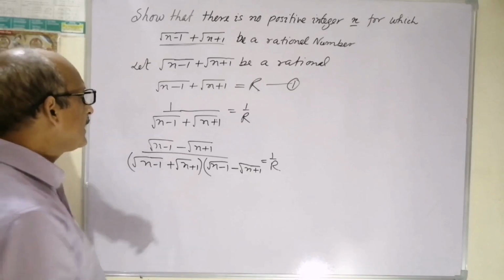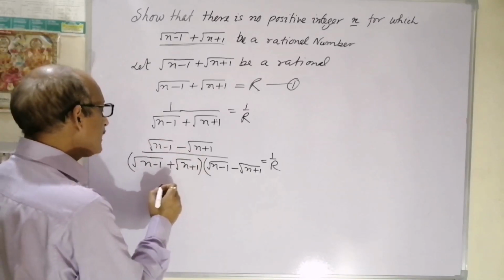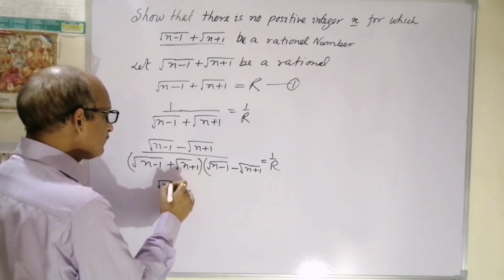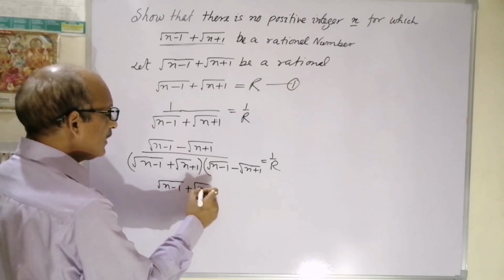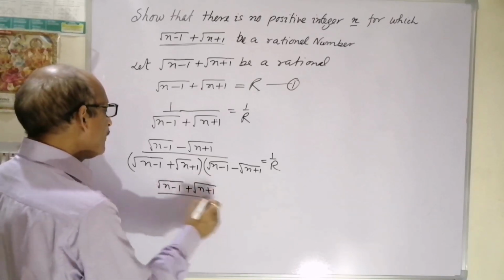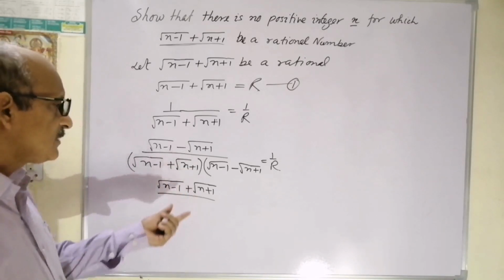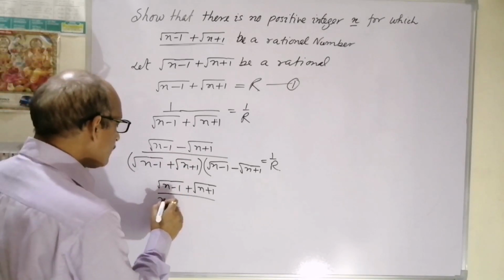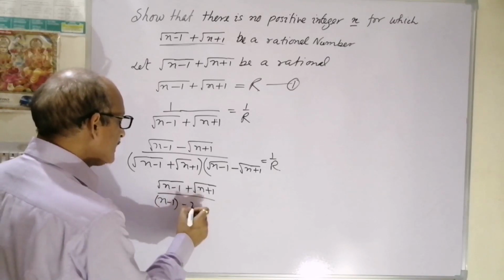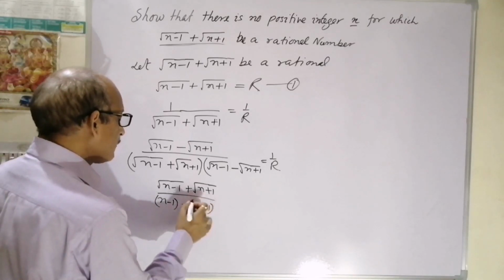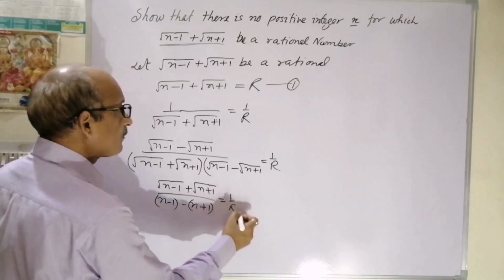Opening this bracket, I think you will be able to apply a square minus b square. So you'll get n minus 1 minus n plus 1, that is equal to 1 by r.